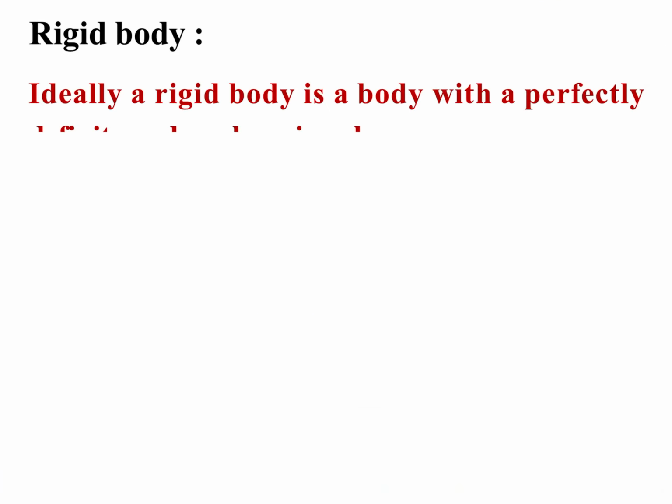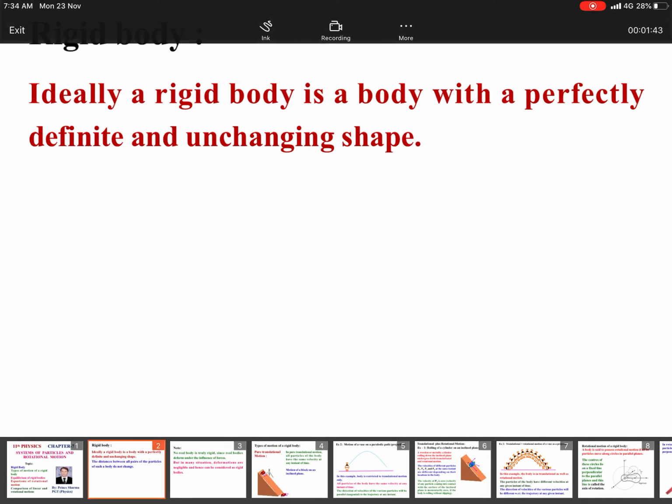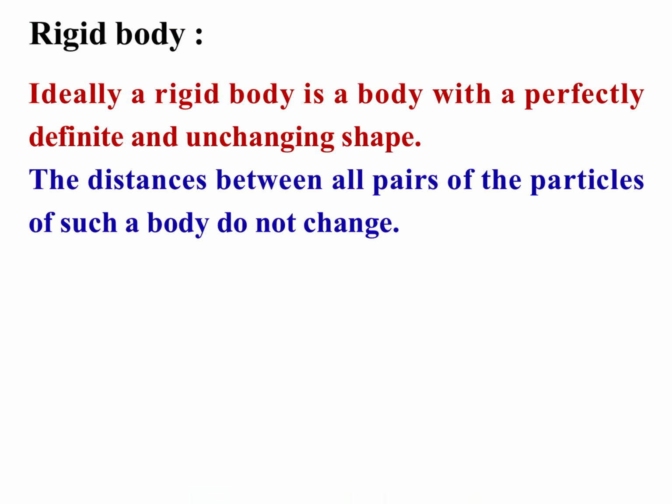Rigid body. Ideally, a rigid body is a body with a perfectly definite and unchanging shape. बेटा रिजिड बॉडी एक ऐसी बॉडी है जिसकी जो शेप है वो डेफिनेट है, जो चेंज नॉर्मली नहीं होती. The distances between all pairs of the particles of such a body do not change.